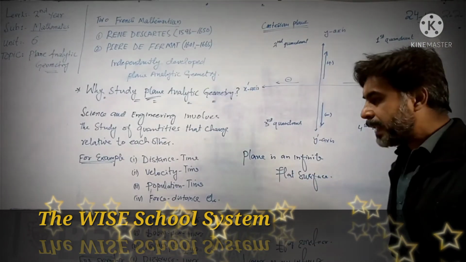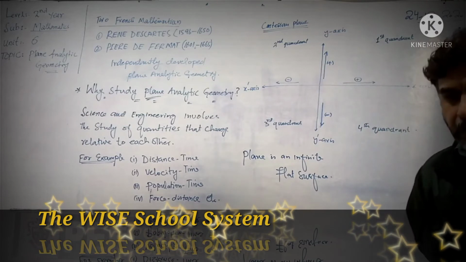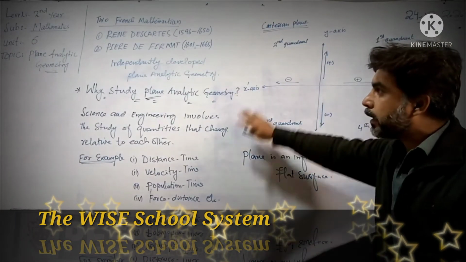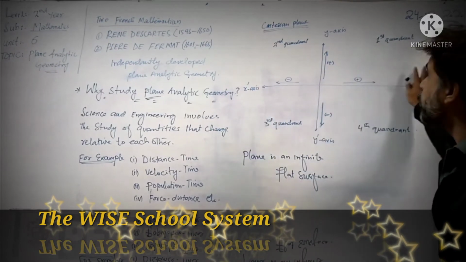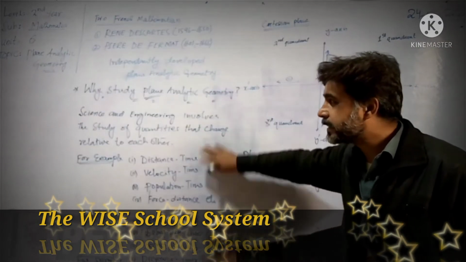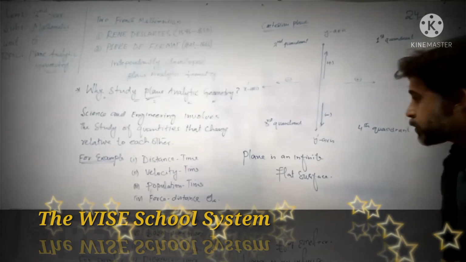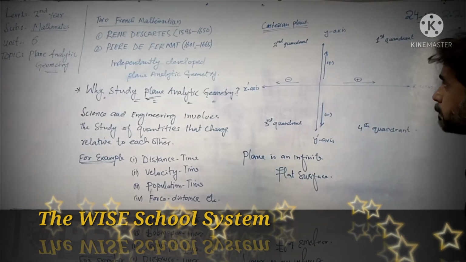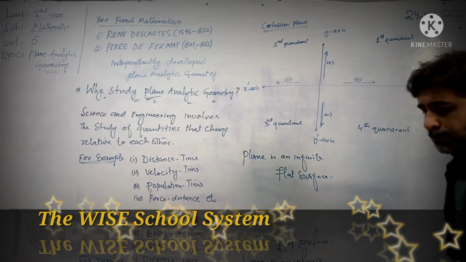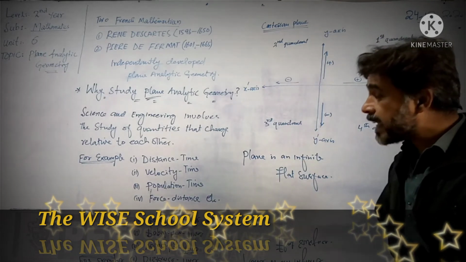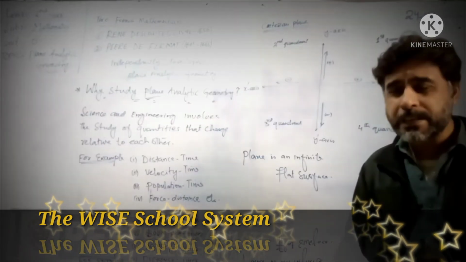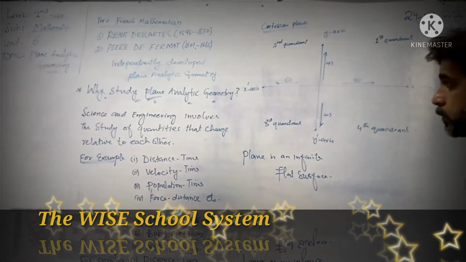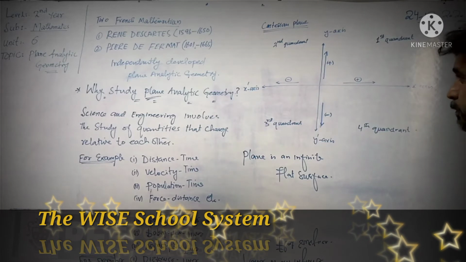Like the ground level of this room or this board's width and length, this is called a plane. So any infinite or finite flat surface is called a plane. In order to study the plane and the objects in the plane, that is what we call plane analytic geometry.